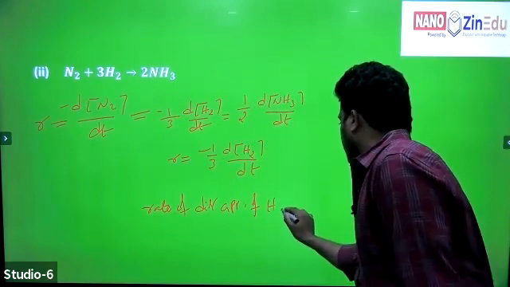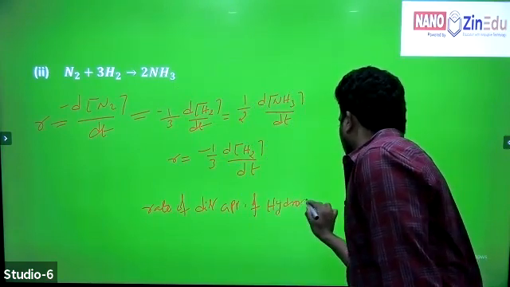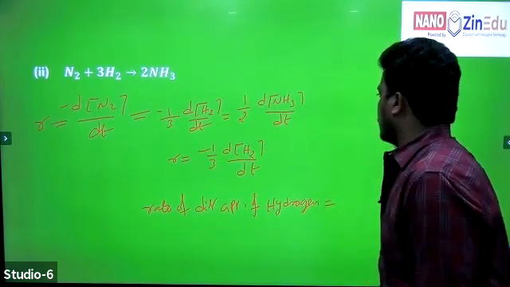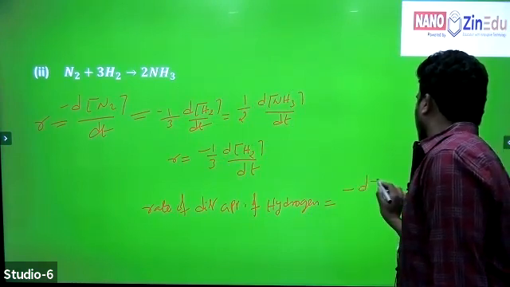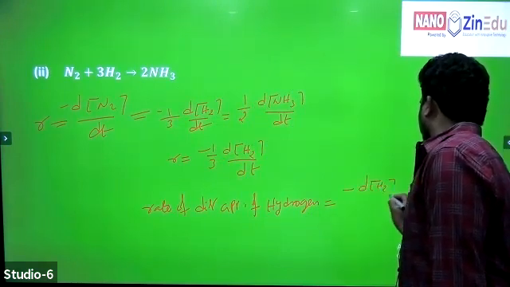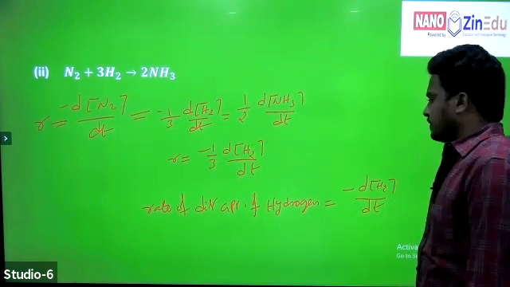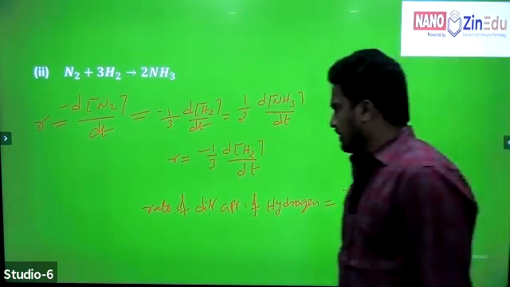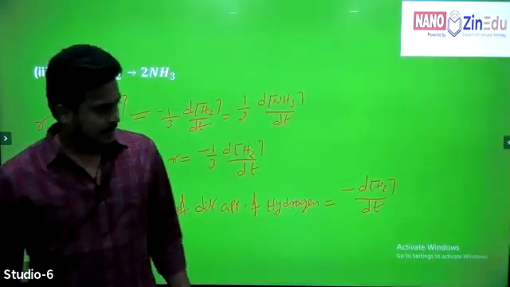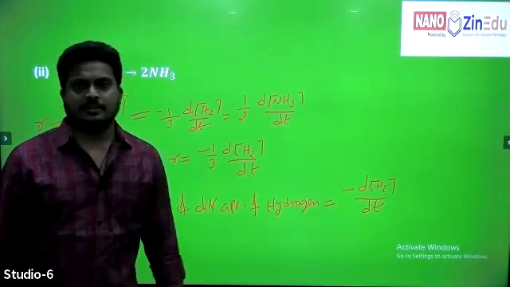Rate of disappearance of hydrogen is equal to minus d of H2 by dt. With the coefficient it indicates rate of reaction, without coefficient it indicates rate of disappearance.